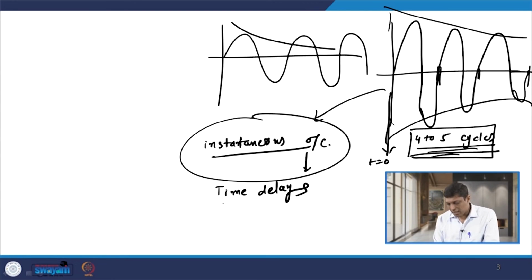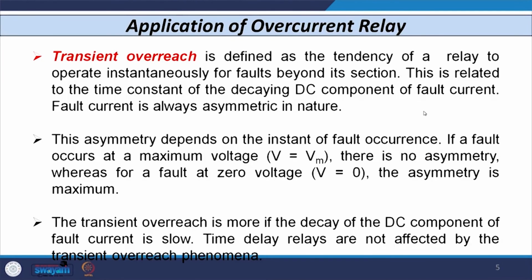Time delayed relays are not at all affected by this decaying DC component because their operation time is not in cycles, maybe in seconds. If I consider the transient overreach, as I told you, it is the tendency of the relay to operate beyond its own section. This is because of the fault current, and particularly because of the decaying DC component of fault current that exists in the fault.